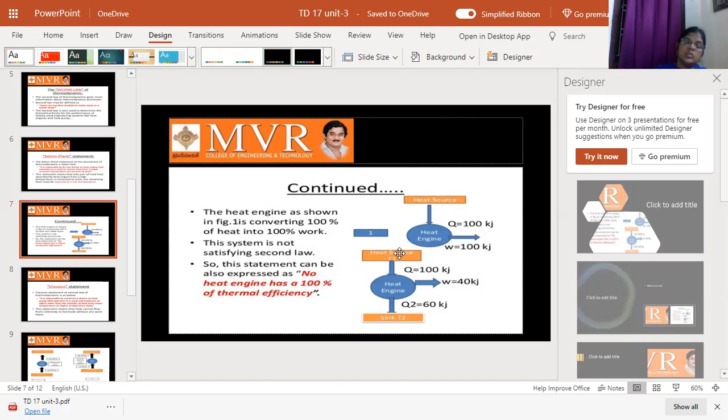What is the heat source? It has an infinite amount of heat. The heat engine takes heat from the heat source, but the source maintains a constant temperature.